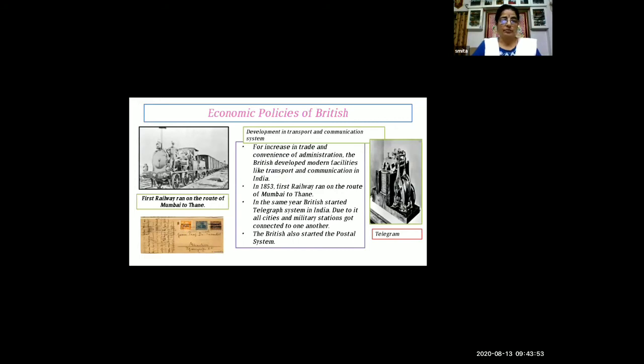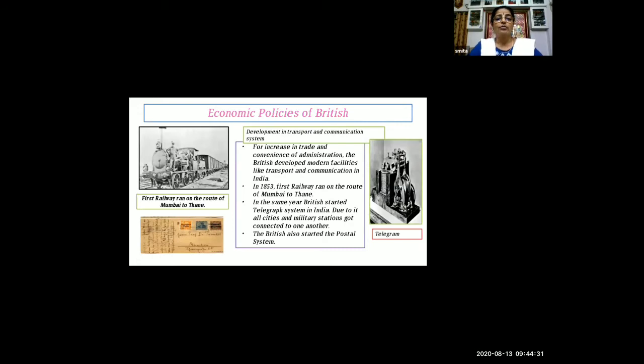Now after that, as their motto was to gain profit, money and more money, they developed the transport and communication system. First of all, we'll see the first railway in the British period. The first railway ran on the route of Mumbai to Thane. You can see the model of the train. Nowadays we travel by local train as well as metro. Now look at the style of the engine.